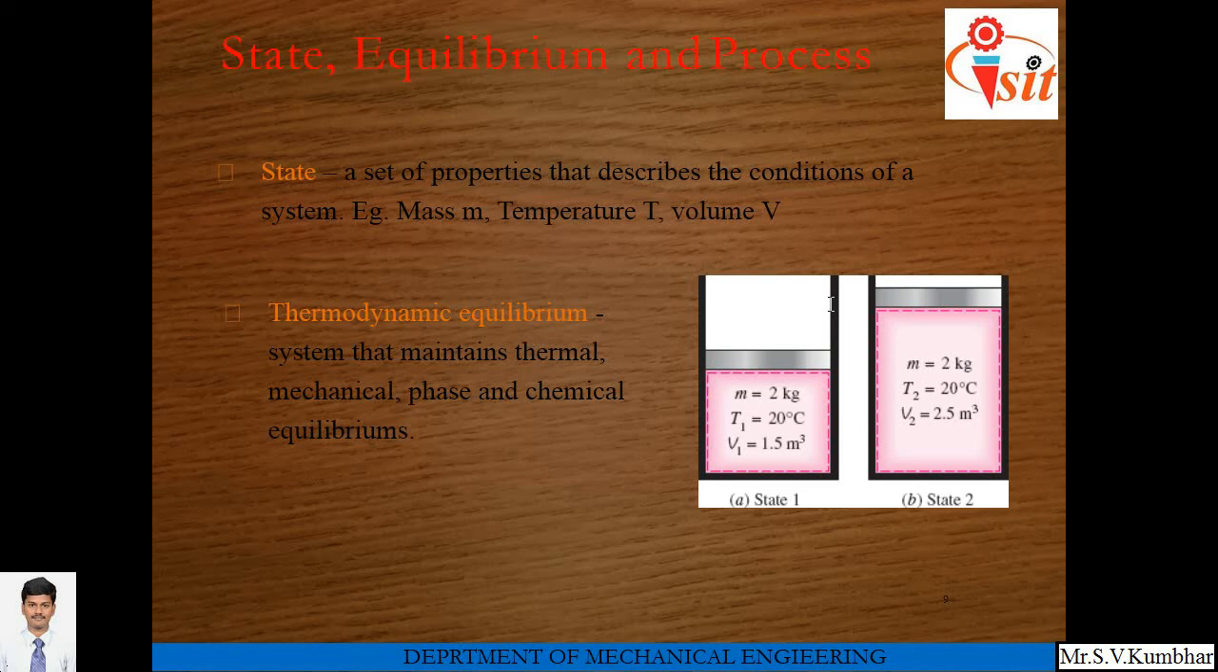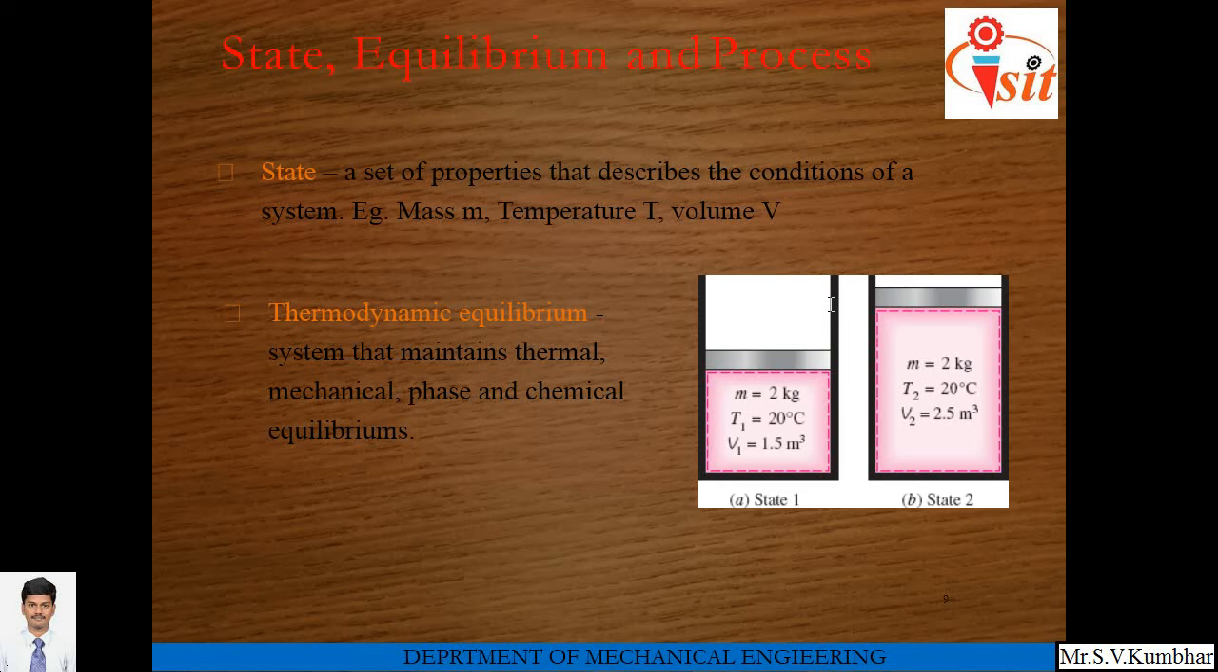Thermodynamic equilibrium: a system that maintains thermal, mechanical and chemical equilibrium. What is the meaning of thermal equilibrium? If two different bodies having different temperatures are in contact with each other, then heat will flow from the hot body to the cold body until the temperature of both bodies becomes the same. This condition is known as thermal equilibrium.